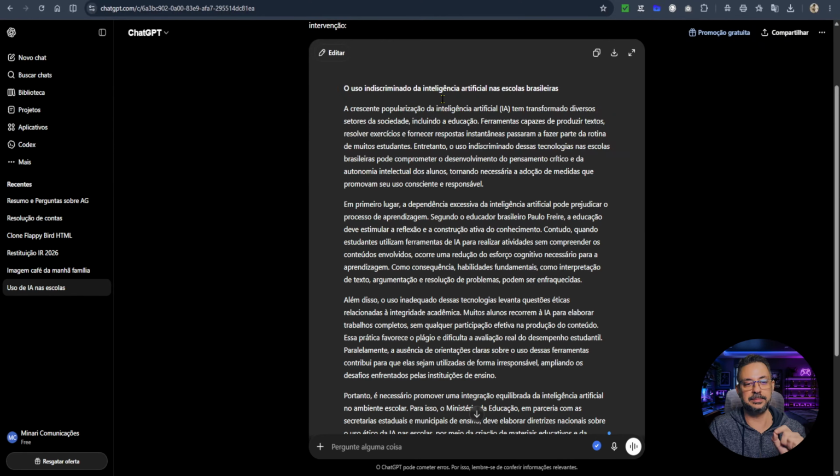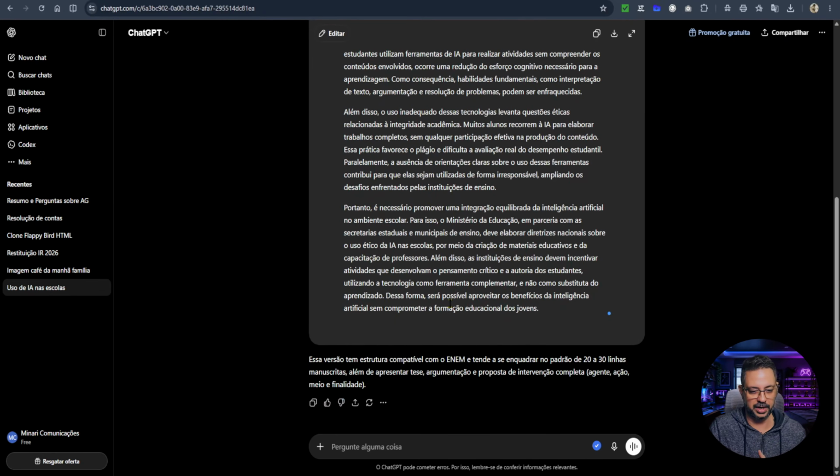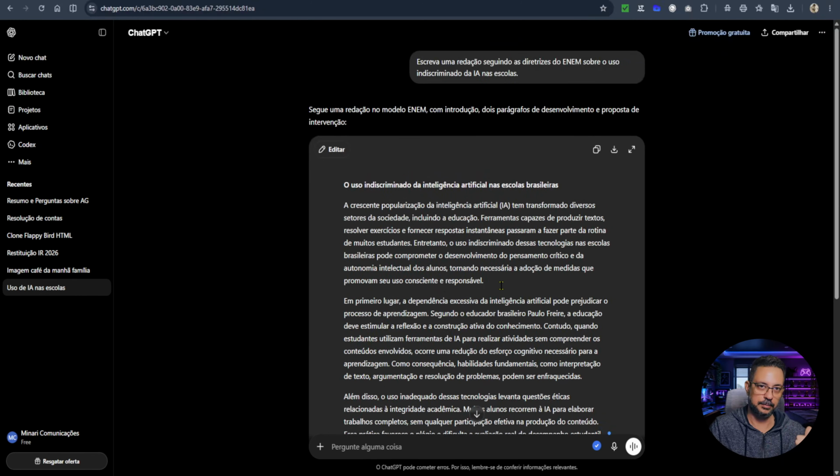The indiscriminate use of artificial intelligence in Brazilian schools. It generated a really good, very coherent essay here, and down below it also gave an explanation. This version has a structure compatible with the Enem and tends to fall within the standard range of 20 to 30 handwritten lines, in addition to presenting a thesis, argumentation, and a complete intervention proposal. Agent, action, means, and purpose. So, this is the version delivered by ChatGPT. Now, let's go to Gemini.